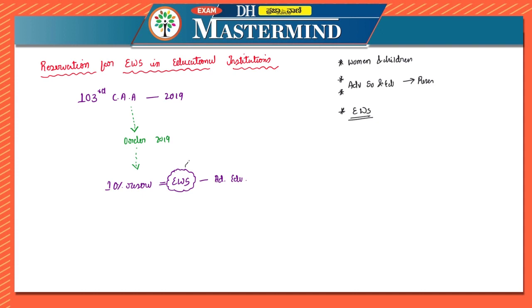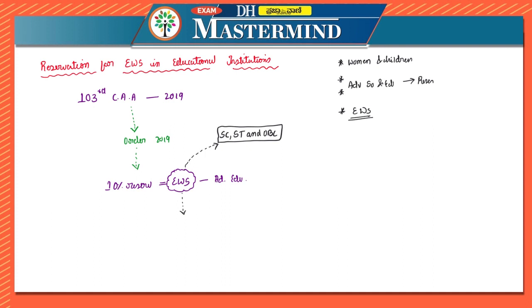In this amendment, they are saying that whoever is not included under the existing schemes of reservation, existing SCs, STs and OBCs, can avail the reservation of 10% under economically weaker sections.